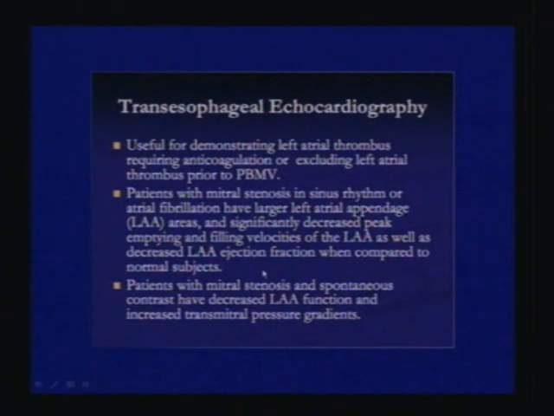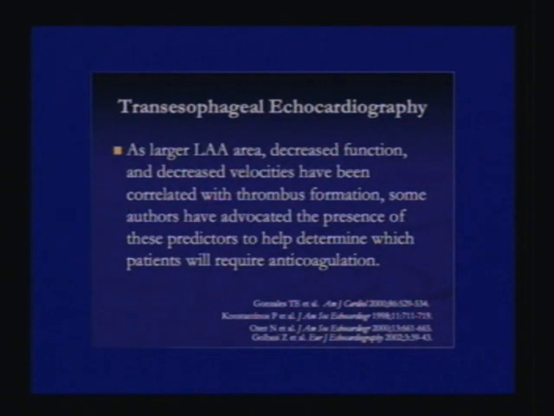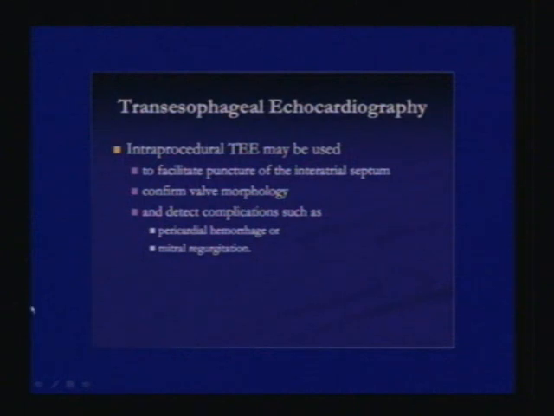Patients with mitral stenosis and spontaneous contrast have decreased left atrial appendage function and increased transmitral pressure gradients. A larger left atrial appendage area, decreased function and decreased velocities have been correlated with thrombus formation. Some authors have advocated the presence of these predictors to help in determination of which patients will require anticoagulation. Intraprocedural transesophageal echo may be used to facilitate the puncture of the interatrial septum, confirm the valve morphology, and detect complications such as pericardial hemorrhage or mitral regurgitation.